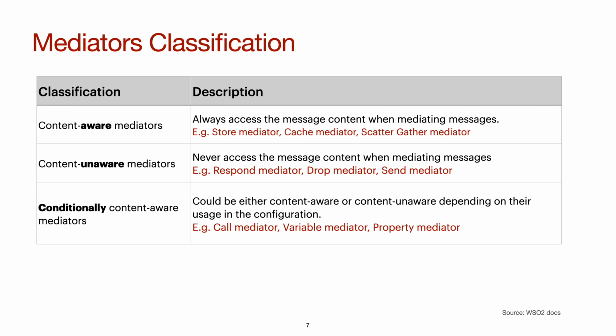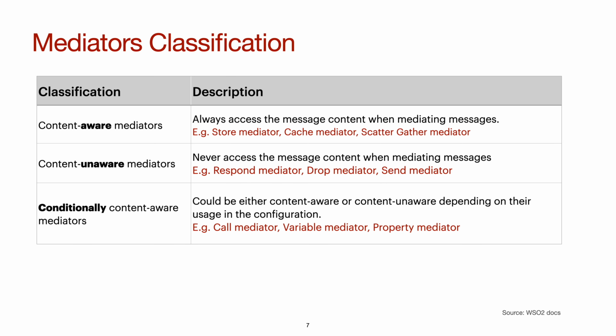Content unaware mediators are those that never access the message content when mediating the messages. Examples are respond, drop, and send mediator. Conditionally content aware mediators could either be content aware or unaware, depending upon how we use them in the configuration or the use case. Examples could be call mediator, variable, and property mediator.